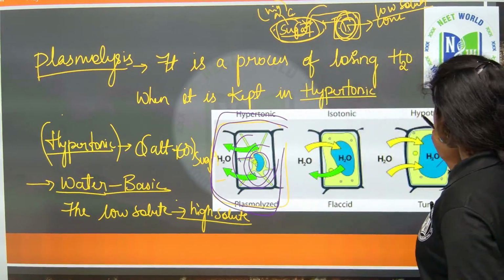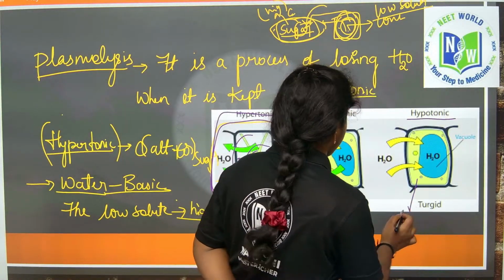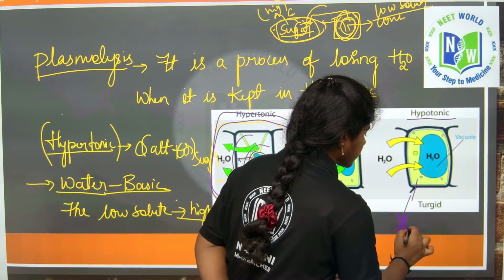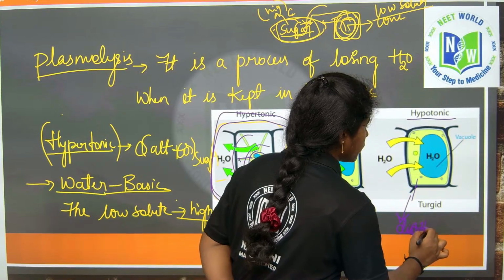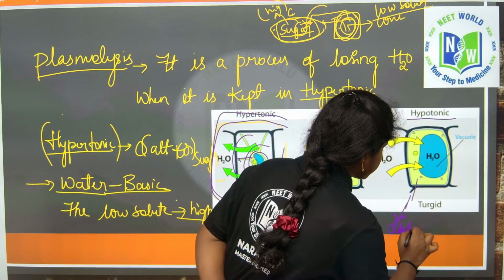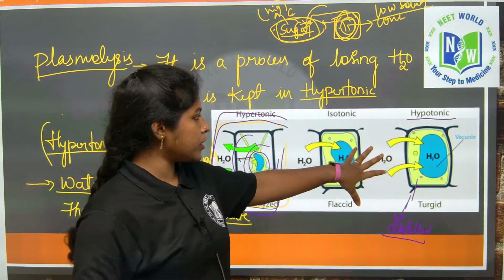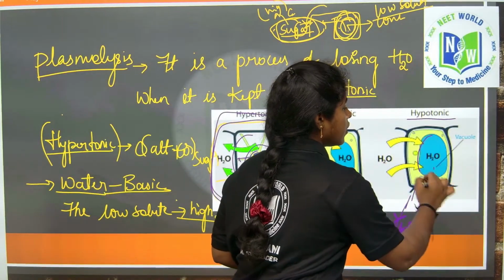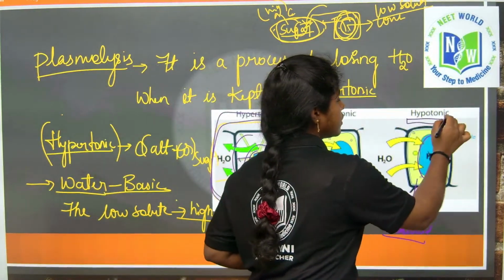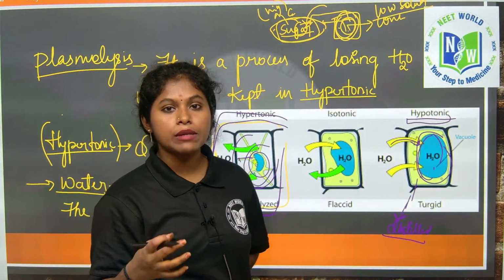Now this is the hypotonic solution, which means pure water. It is distilled water. I kept the cell here. What happened? Here the cell doesn't have any solutes, right? So in the hypotonic solution, the water gets into the cell, so that cell becomes turgid.